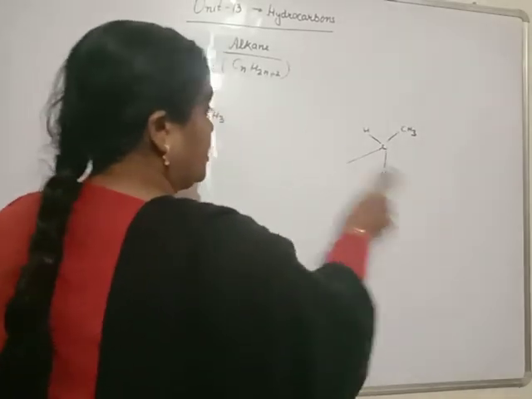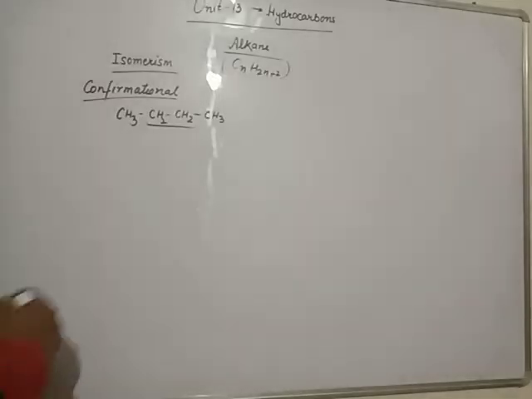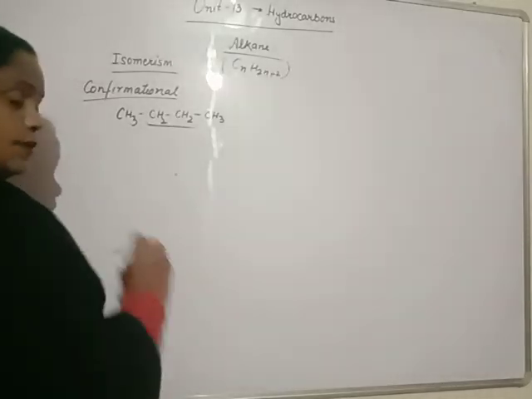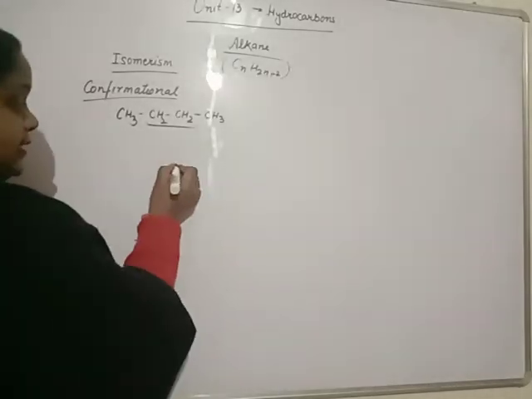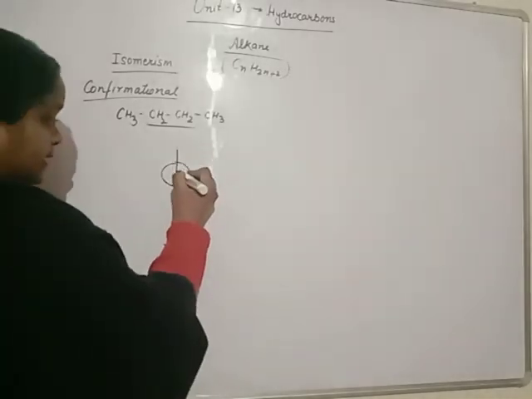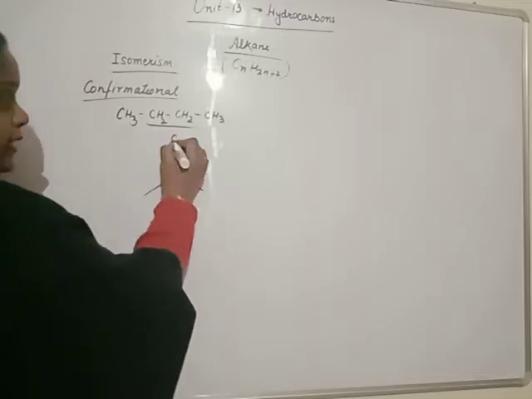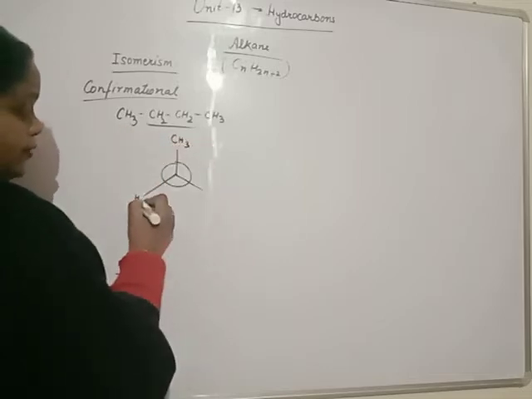By using Newman projection formula, Newman say that front side carbon is represented by dot, back side carbon is represented by circle. Front side carbon combined with 3 substituent, one is methyl, other 2 are hydrogen.